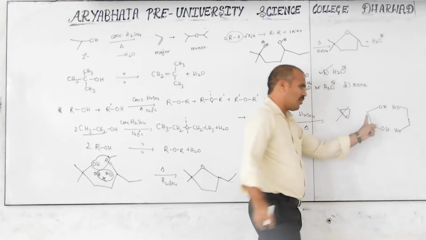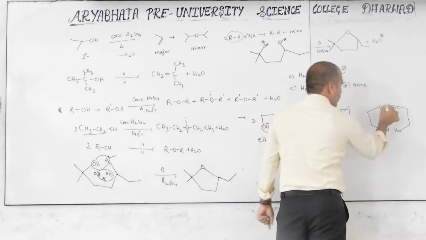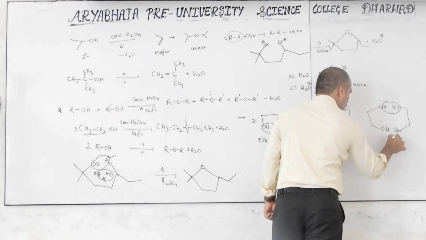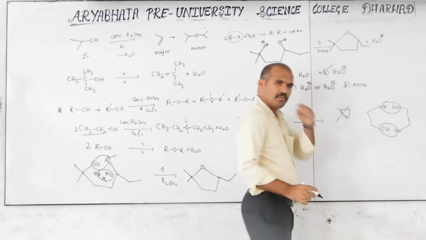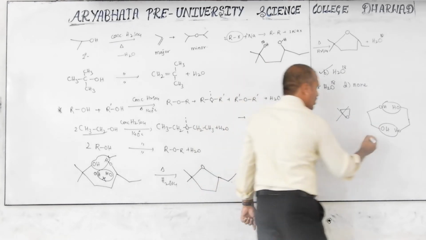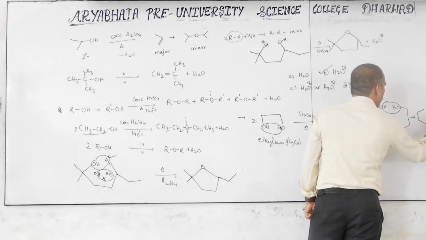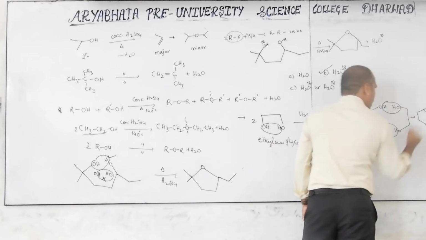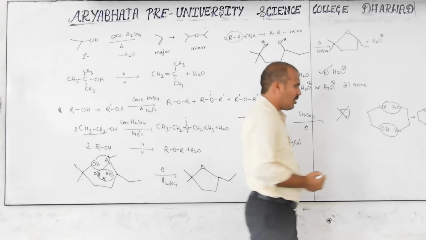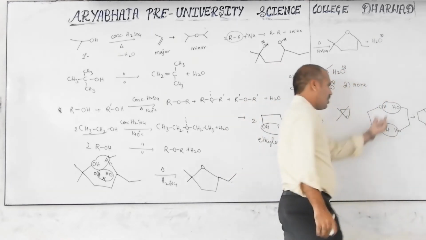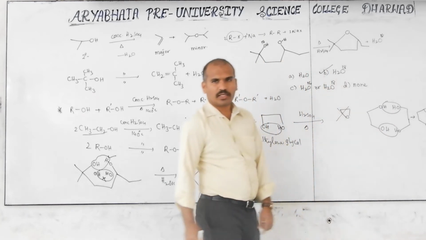These are 2 moles. This is 1 mole, this is 1 mole. Now, this is water molecule loss. Then if water molecule is lost, what is the product formed here? Like this product. This is also an ether, along with the water molecule, that is H2O, but 2 moles. Here 1 mole, here 1 mole of water molecules.